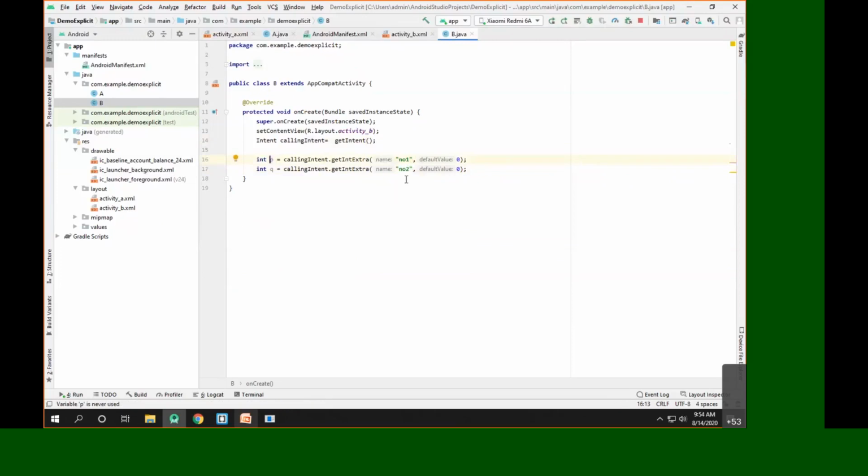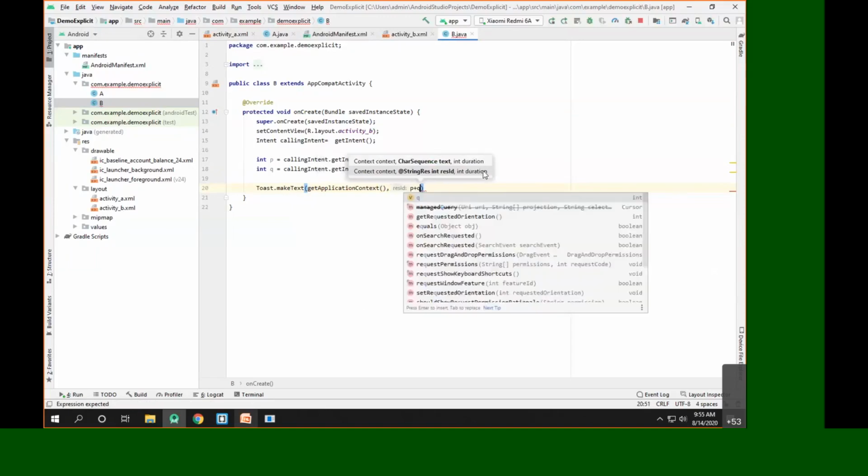So we can say the value of A, which was in activity A, is now present inside the variable P. The value of variable B inside activity A, given by key number 2, is now present inside variable Q. Now what we are supposed to do is simply show the addition of this. So I can say Toast.makeText, getApplicationContext, and the addition is simply P plus Q.